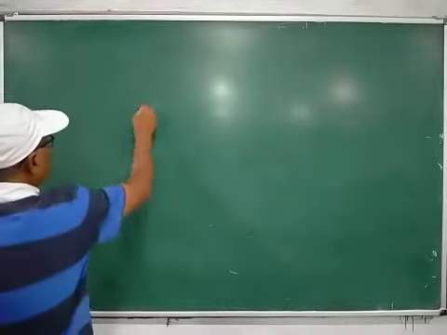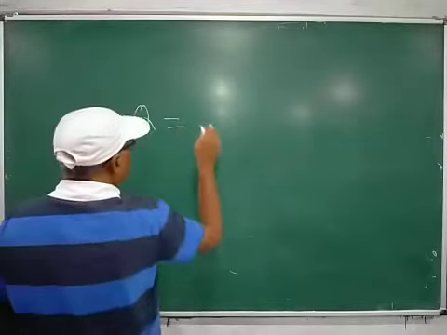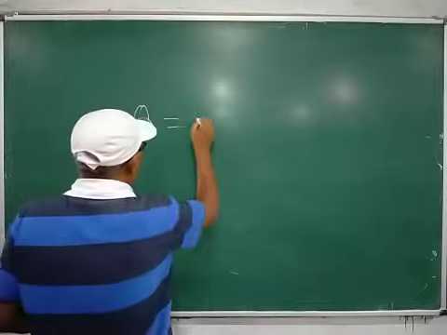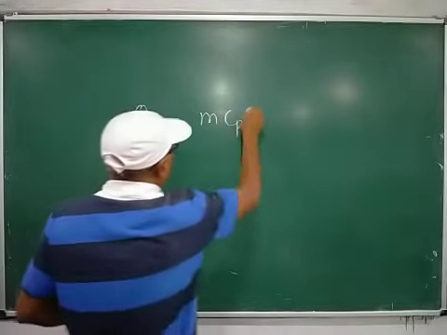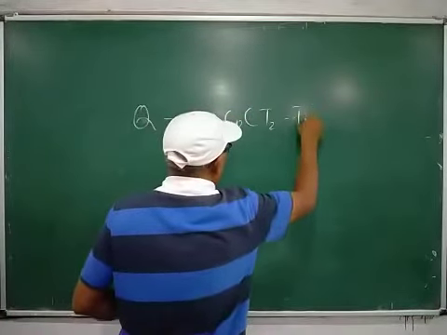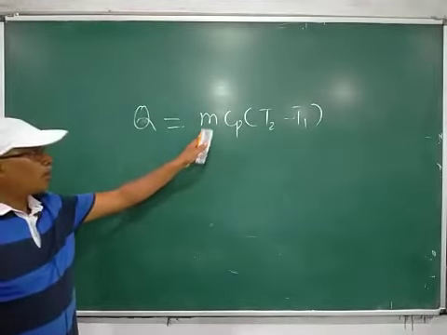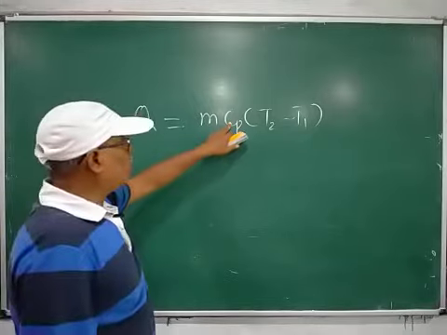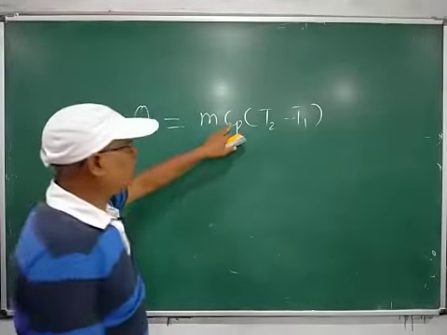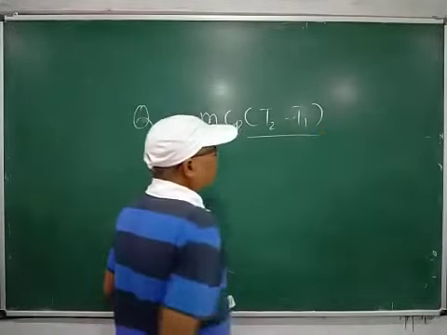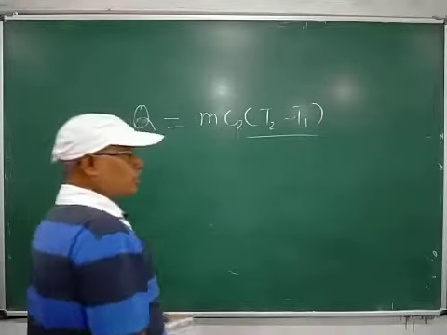Then Q is equal to heat added to the gas and is given by m Cp (T2 minus T1), where m is equal to mass of the gas or substance, Cp is equal to specific heat at constant pressure, and T2 minus T1 is equal to rise in temperature.